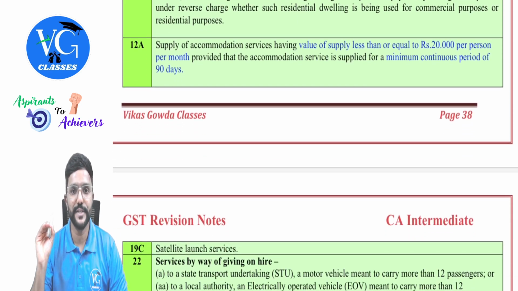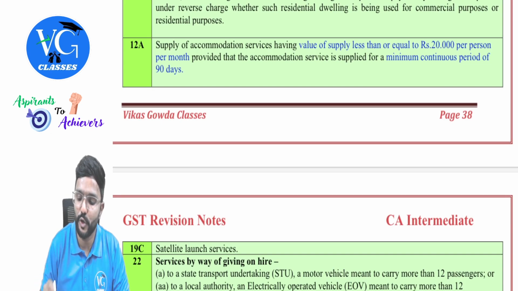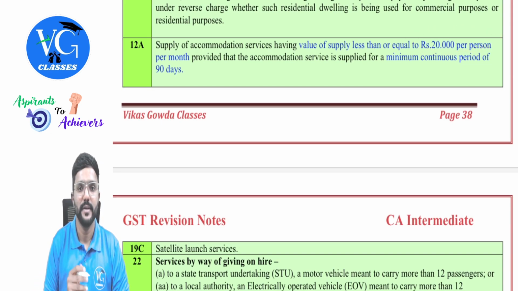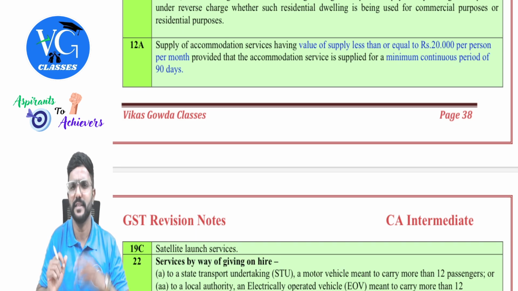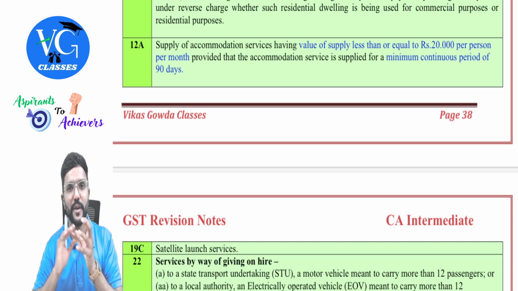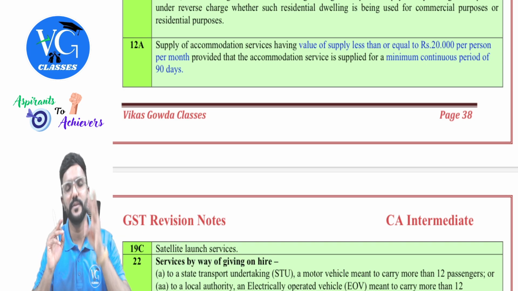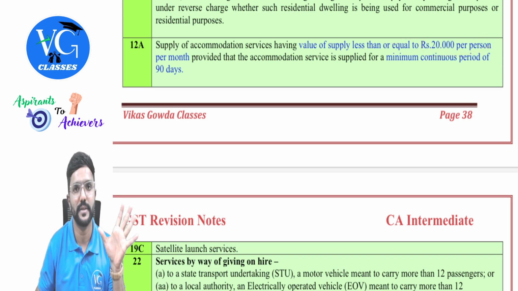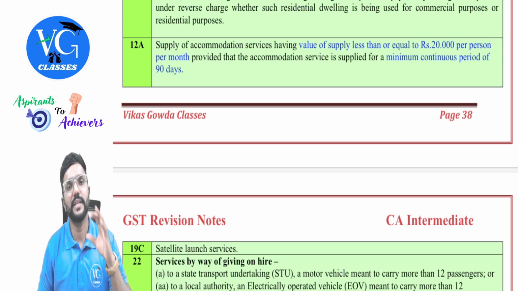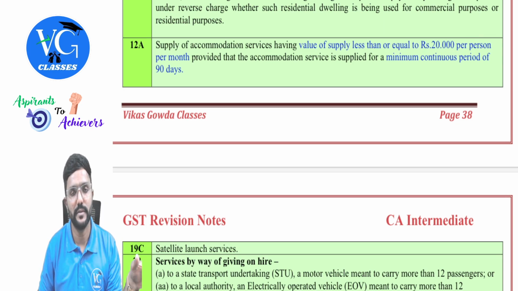Supply of accommodation services having value of supply less than or equal to 20,000 per person per month, provided that the accommodation service is supplied for a minimum continuous period of 90 days. That is minimum 3 months. So if accommodation is provided in a hostel or PG for minimum 3 months, and if the monthly charge is 20,000 or less, it is exempt. Sir, what if the charge is more than 20,000? Fully taxable.